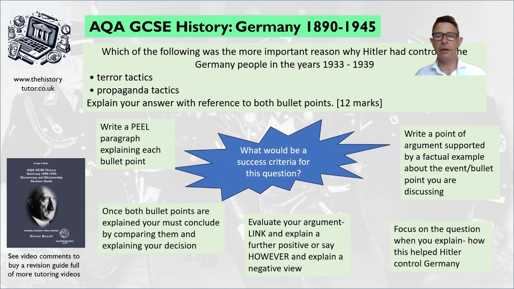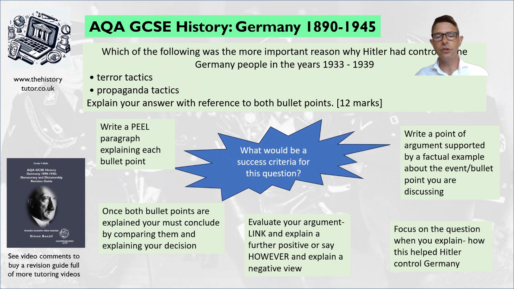Of course, focus on the question when you explain. How did this help control? We've given a point, setting out an argument, given a bit of evidence, then we're going to come back to the question again. We're going to go, this controlled German people because, and we're going to explain the consequence. Then we can evaluate. We can link to a further positive, say, furthermore, this was really important in controlling people because, and give another idea. Or if we think it's less important, we can say, however, this was less important because, and explain a negative.